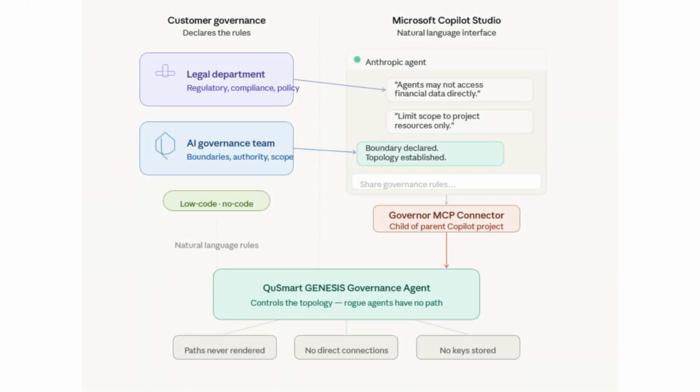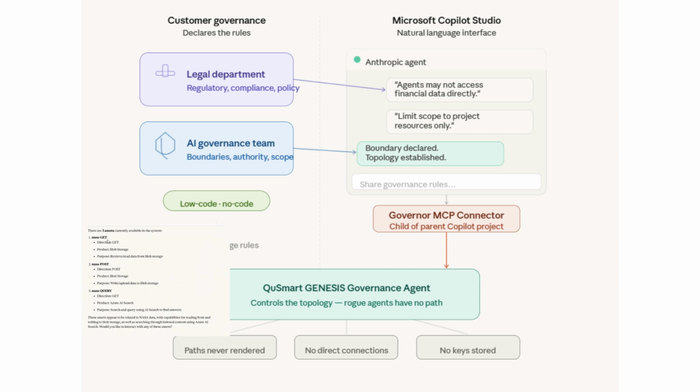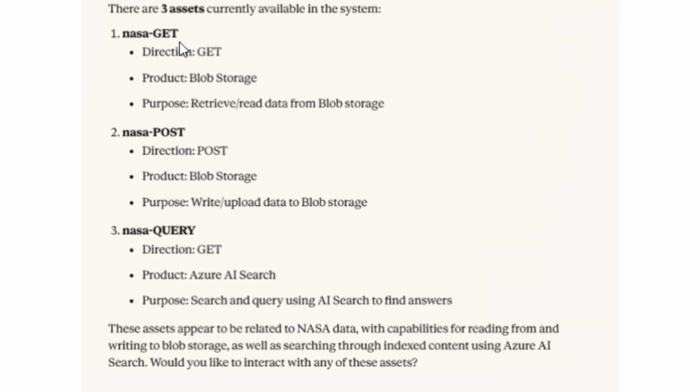Customer governance. Your legal department or AI governance team is responsible for your AI governance. Not a vendor, not an engineer, and not a prompt. Our system is low-code, no-code. In this demonstration, we paired an Anthropic agent through Microsoft Copilot Studio with the Governance MCP connector. Our governance team shares their governance rules with the Qusmart GENESIS Governance Agent in natural language.